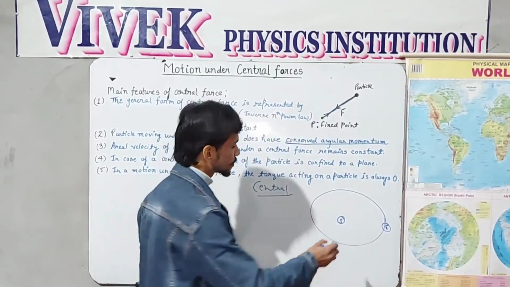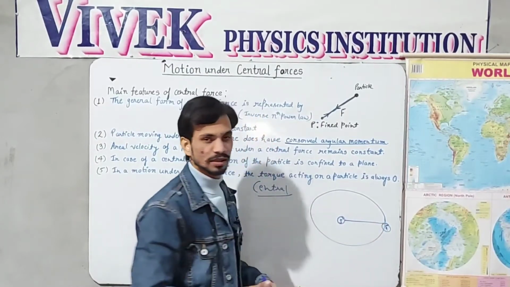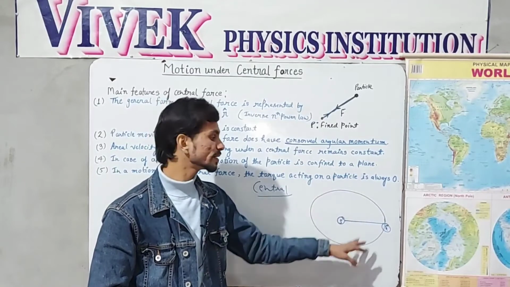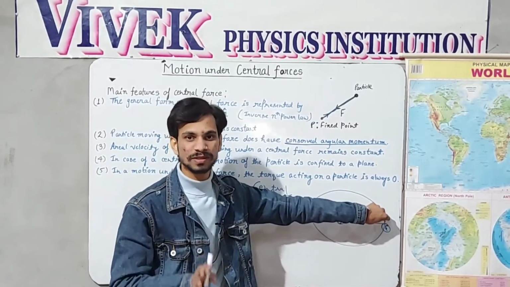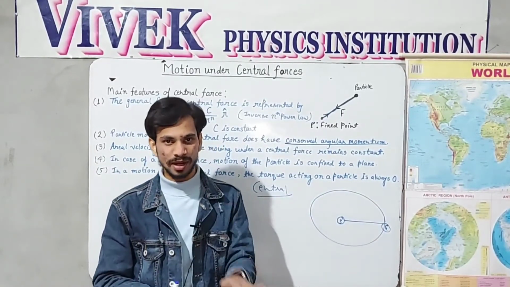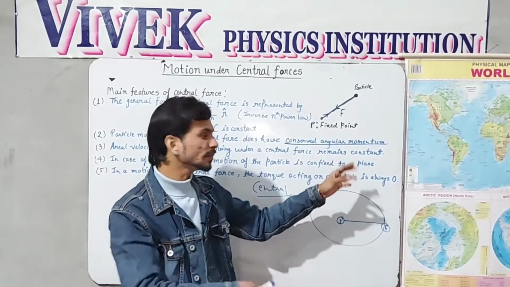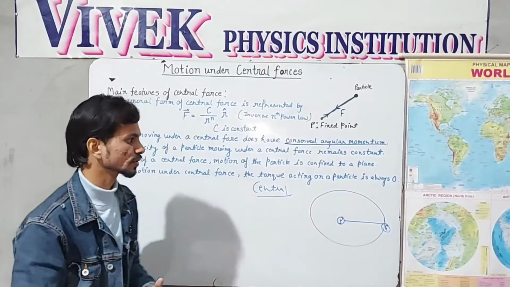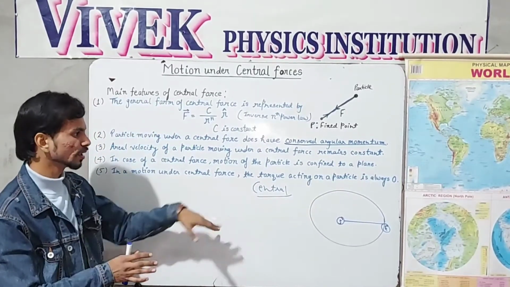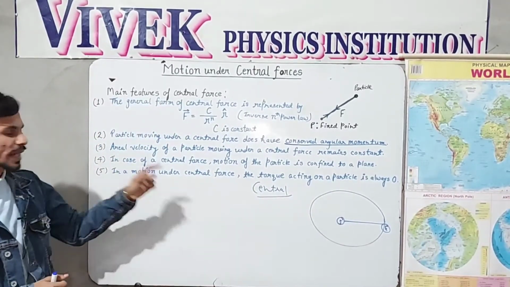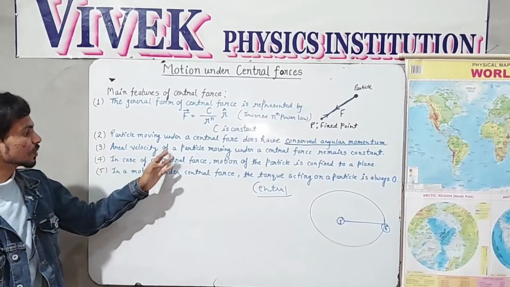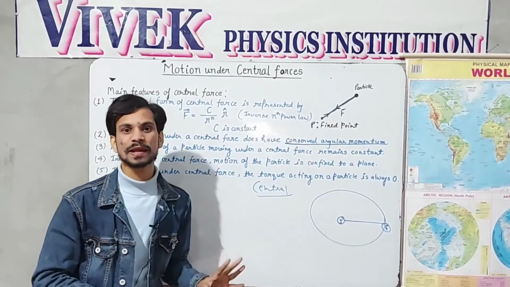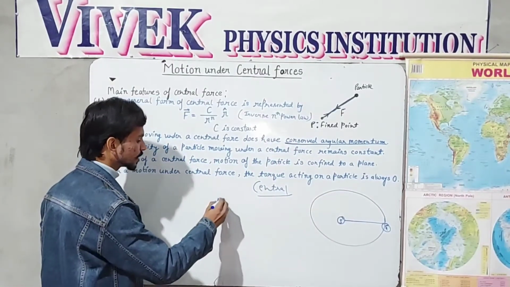Okay, so whenever a particle moves under the central force, then its angular momentum is always conserved. You should keep this fact in your mind. We will derive this condition in the earlier videos or also in the later videos. So just remember this in this video right now. Next fact is that the aerial velocity of a particle moving under central force remains constant. This is another point: aerial velocity.